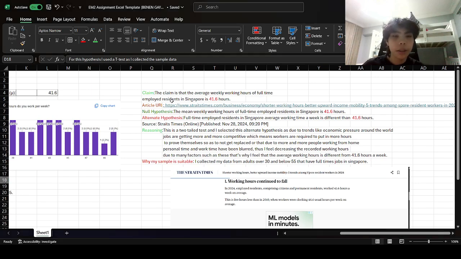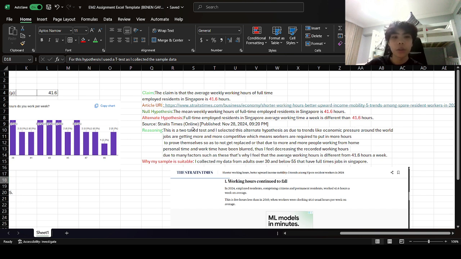My claim is that the average weekly working hours of full-time employed residents in Singapore is 41.6 hours. I got this from a Straits Times article published on November 28, 2024. My null hypothesis is that the mean weekly working hours of full-time employed residents in Singapore is 41.6 hours, while my alternate hypothesis is that it is different from 41.6 hours.